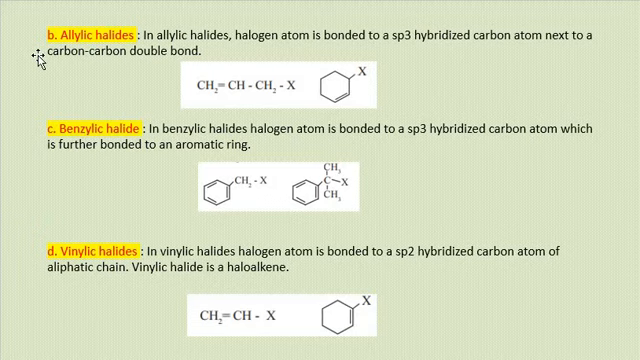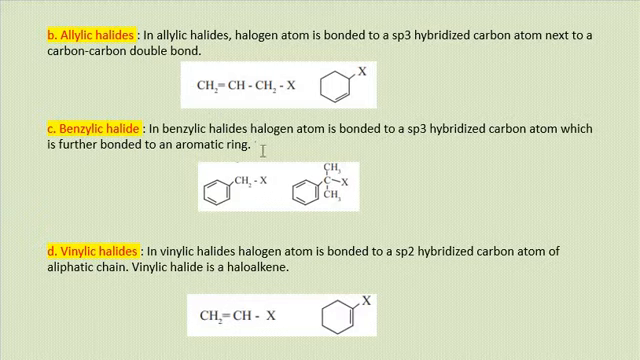Now, allylic halides. In allylic halides, the halogen atom is bonded to an sp3 hybridized carbon atom next to a carbon-carbon double bond. This carbon atom, where the halogen is bonded, is sp3 hybridized, but it is bonded to the next carbon atom, which is further bonded with a double covalent bond to another carbon atom. This whole group is called the allylic group.